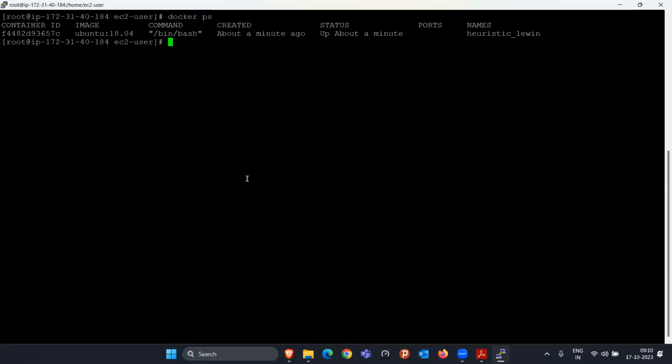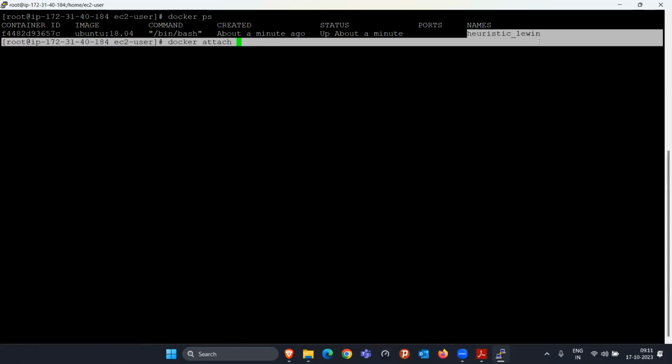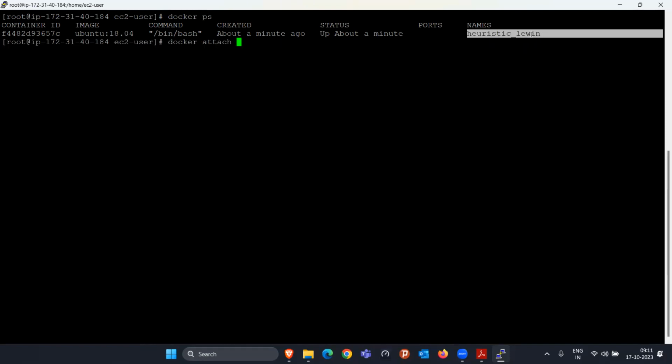Okay. Let's clear this. If we do docker ps, it will show only running containers. So just now we started a container with the image called Ubuntu 18.04. It is clearly visible, and currently this container is in the start mode only. If I want to see again whether my file is present or not, I simply say docker attach and give this particular container name. Either you can give the container name or the container ID, both will work. And see, again we came here.